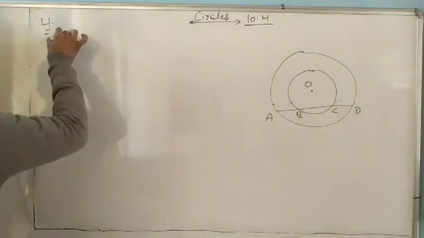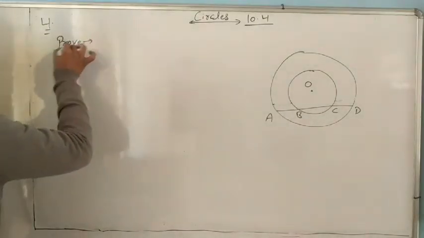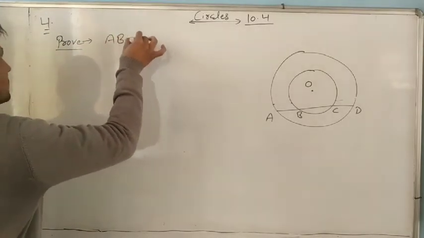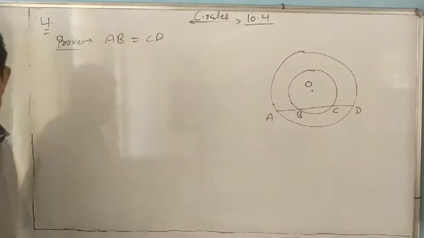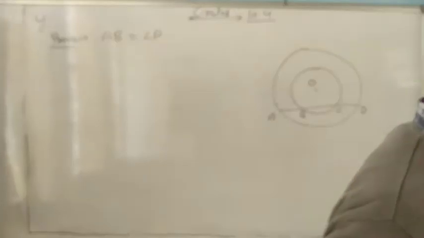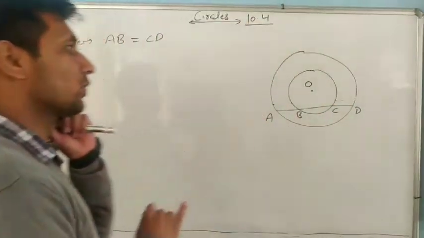Then prove that AB equals CD. It is a very easy question. If you remember the theorems, you can solve it easily.